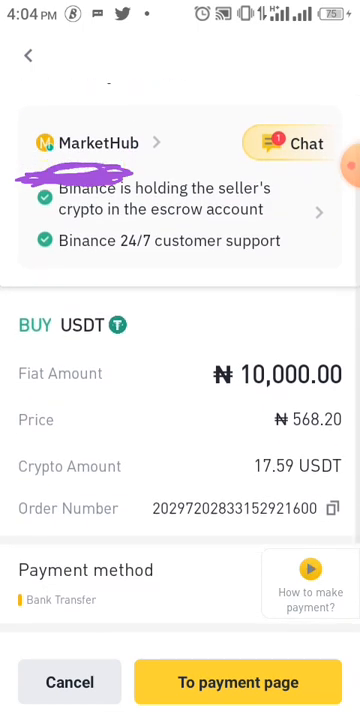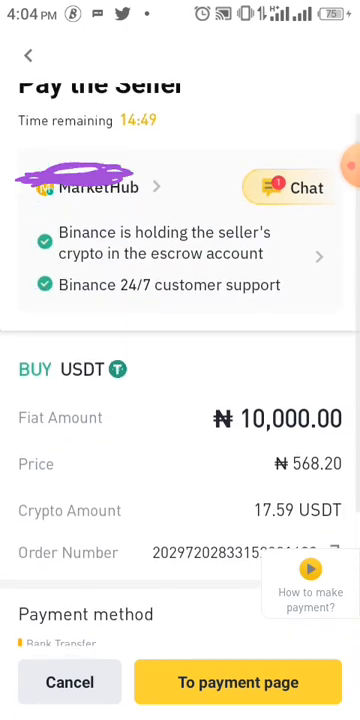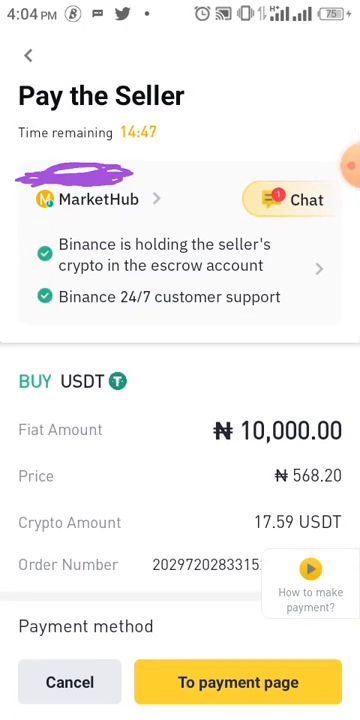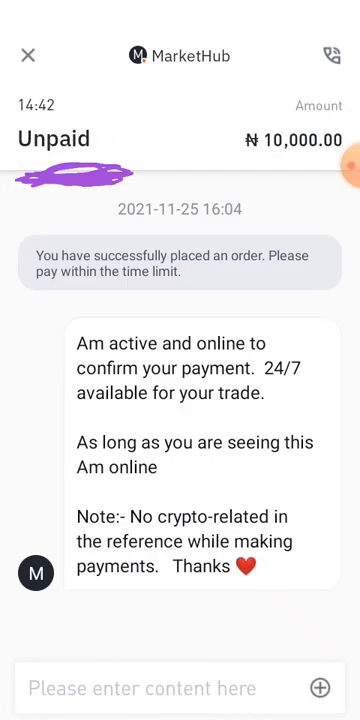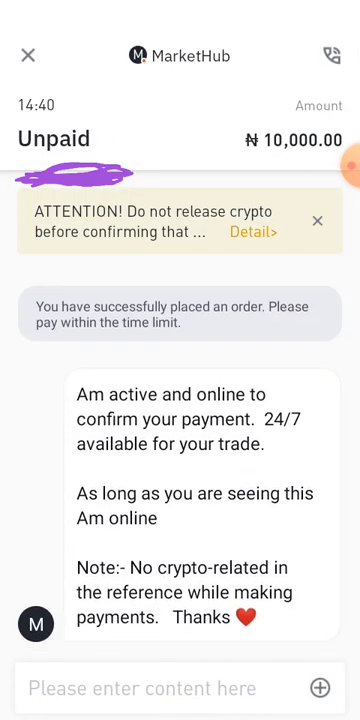After you click on buy, you check the chat. You can see at the top right corner where there is chat, the person has left a message for you. That is the terms and condition. He said that I am active and online to confirm your payment, 24-hour available for trade. As long as you are seeing this, I am online. Please, no crypto related in the reference while making payment. Thanks.